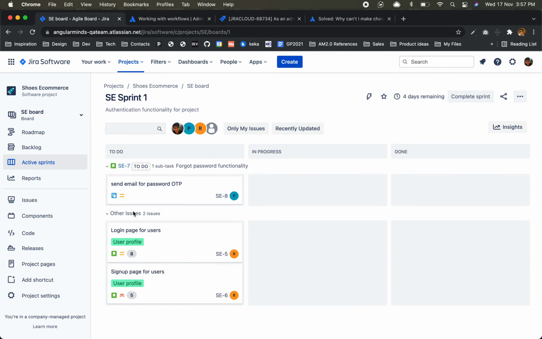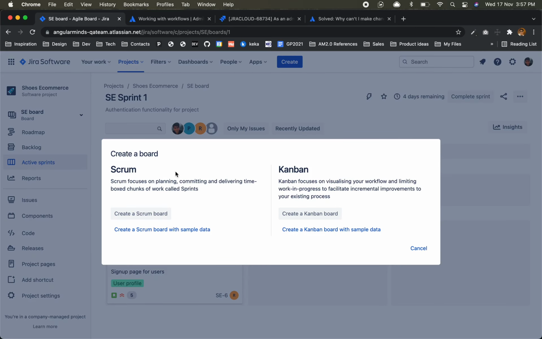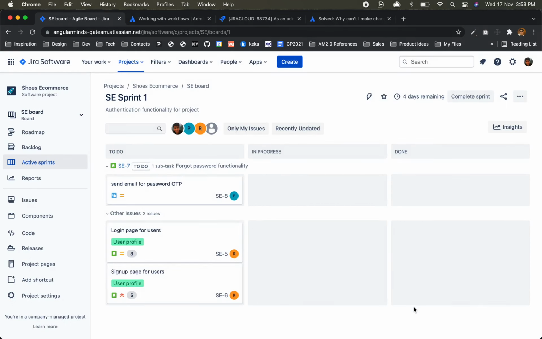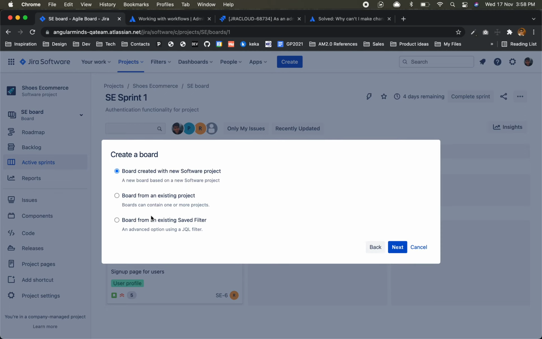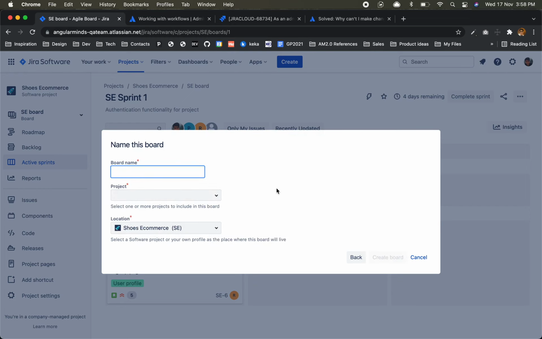These are like filters. You can create a board as well. Okay, so these are for when you work on a big project. If you look at this, you don't get a good idea. So at that time we can create a custom board for us. Create Scrum board, Scrum or Kanban. We want Scrum. Board created with new software project. Board for existing projects. Next, board name.